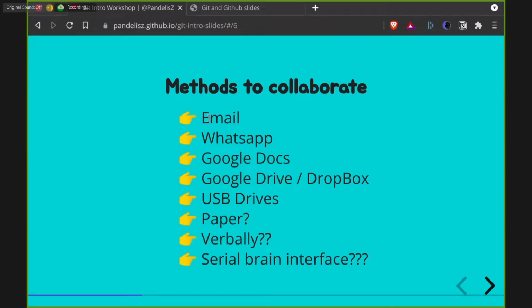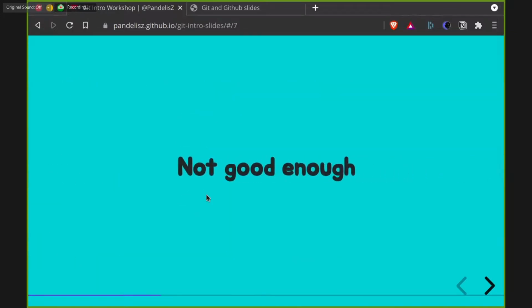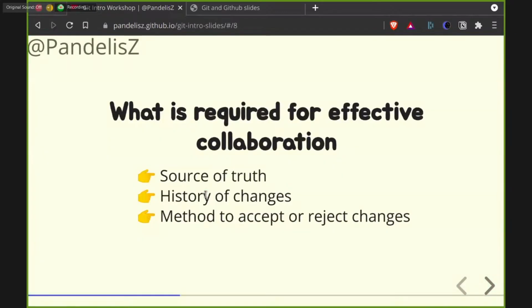Previously there were methods like email, WhatsApp, and Google Drive, where code was shared in a very inefficient and ill-mannered way. It's not recommended. Through Git we can also see who made particular changes in our team. We can reject changes, accept changes, review those changes, and view the full history of the changes from the very beginning.